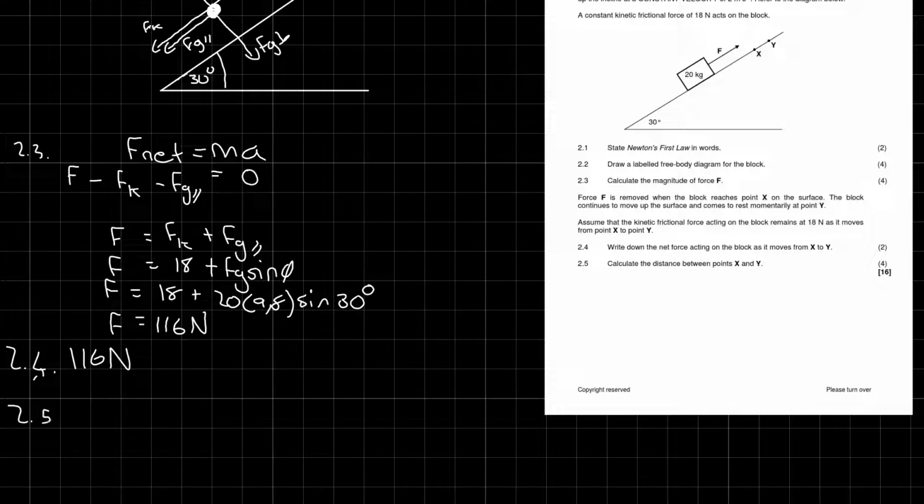So 2.5, calculate the distance between points X and Y. It didn't tell us how we should do this, which means we can use any method available to us. What do I want to use? I'm going to use W net equals delta EK.